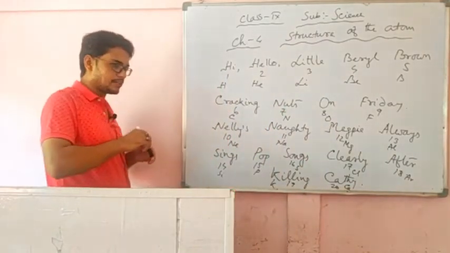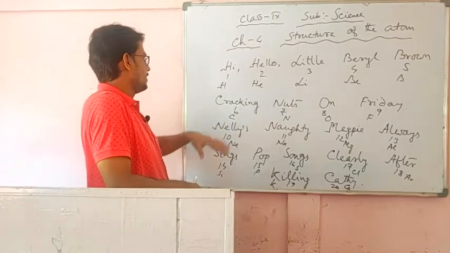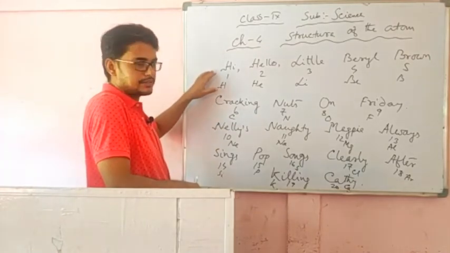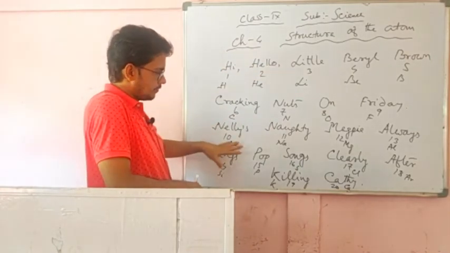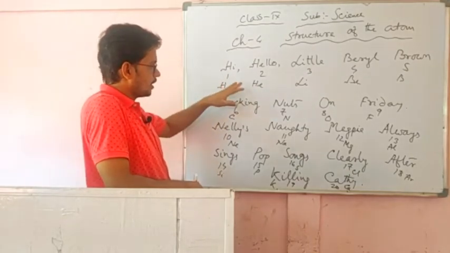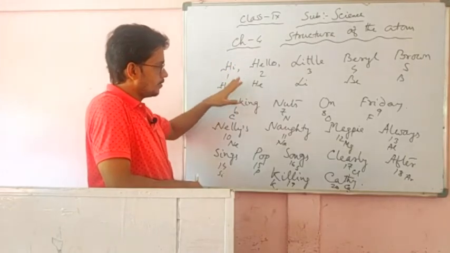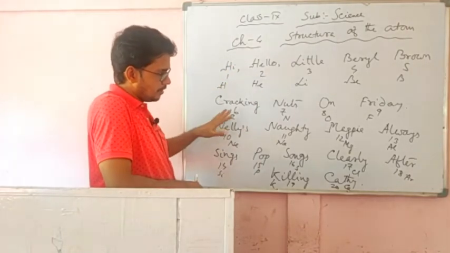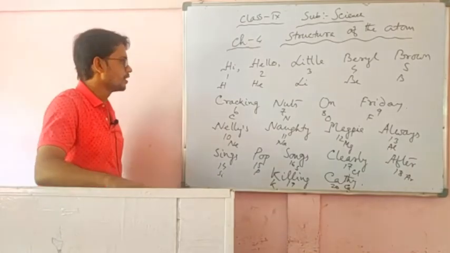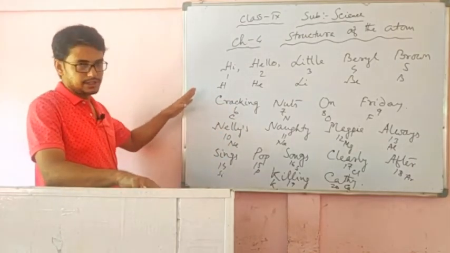So these are the symbols also. If we can remember this sentence, then we can remember serially the atomic numbers of these 20 elements as well as their symbols. We can get the symbols from the first letter or the second letter of every word. Easily we can remember. Now atomic numbers and symbols are remembered by us.